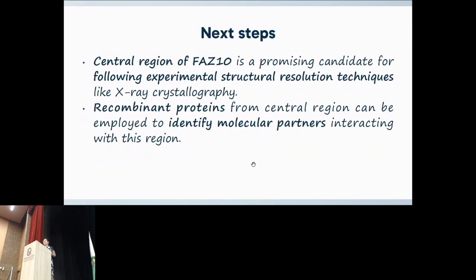Our next step is to use this central region to resolve the structure with techniques like X-ray crystallography. And with this recombinant protein that we have produced, we are going to make follow-up analyses like pull-down, for example, to identify its molecular partners. Why? Because we consider that this protein is an organizer within the flagellum attachment zone. It is very important for the survival of the parasite, and we consider it in the future as a therapeutic target.